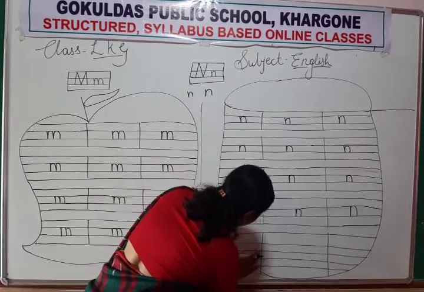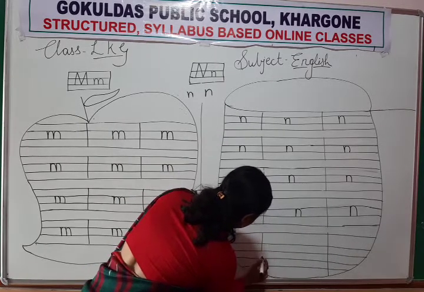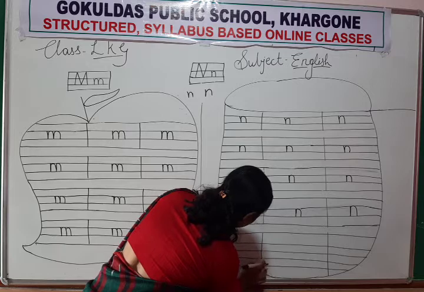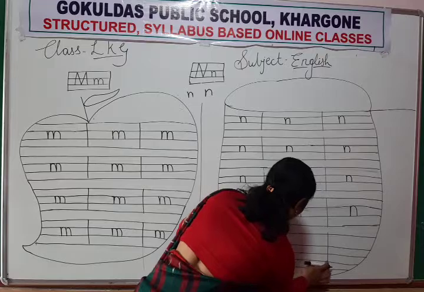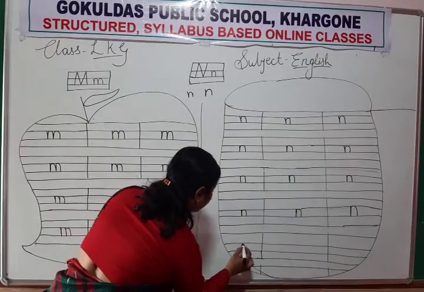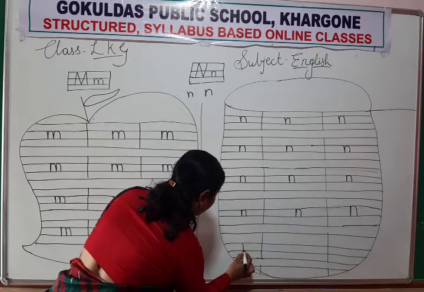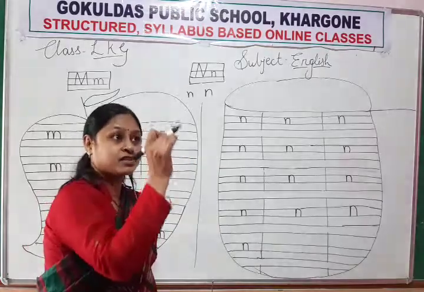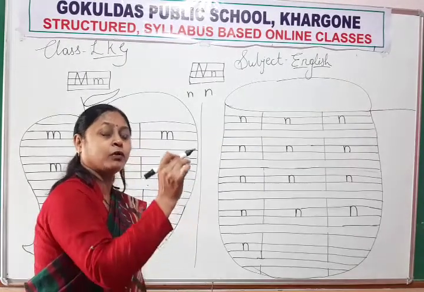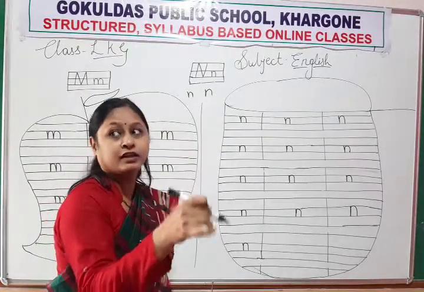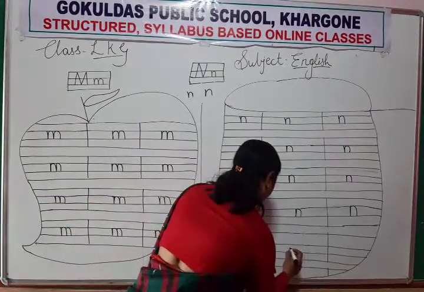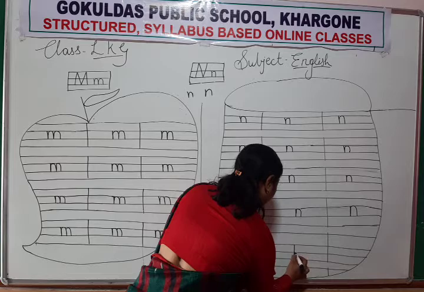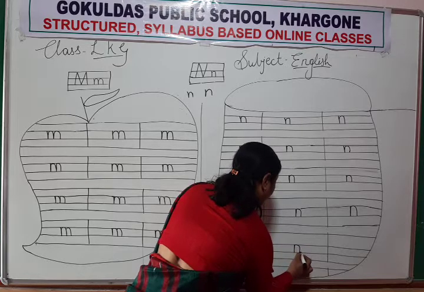Look here, all of you. Yes, we will write. How will you write? Standing line, then up, curve and down. First standing line, then again you have to override on the standing line, then curve and down. So which letter will form? Baby N. Standing line, up, curve and down.